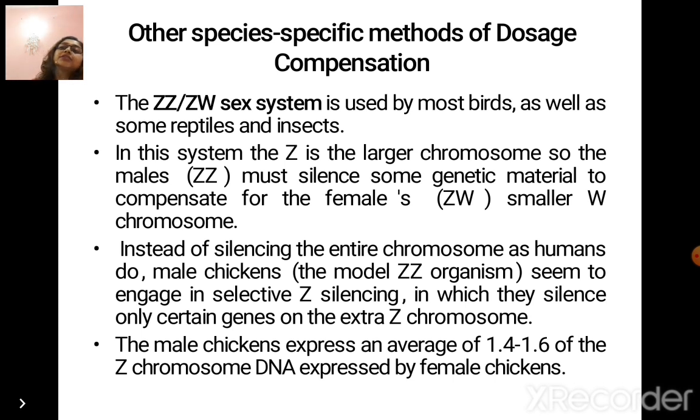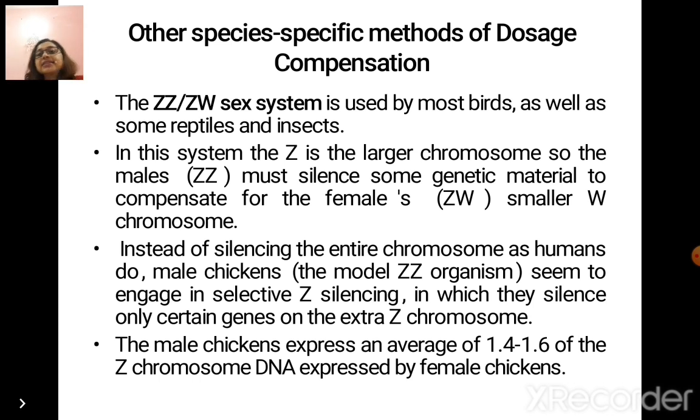Now, what are the other species-specific methods of dosage compensation? The ZZ-ZW sex system is used by most birds as well as some reptiles and insects. In this system, the Z is the larger chromosome, so the males ZZ must silence some genetic material to compensate for the females ZW, W being the smaller chromosome configuration.